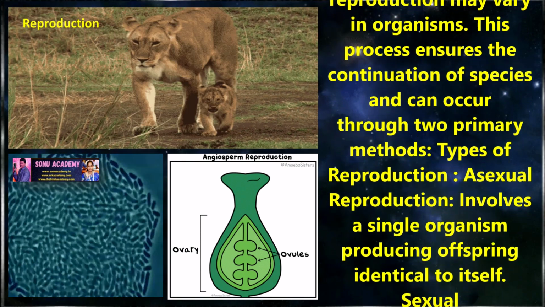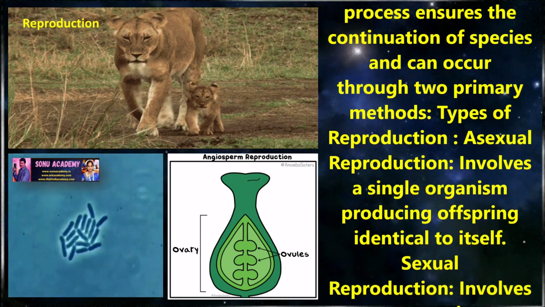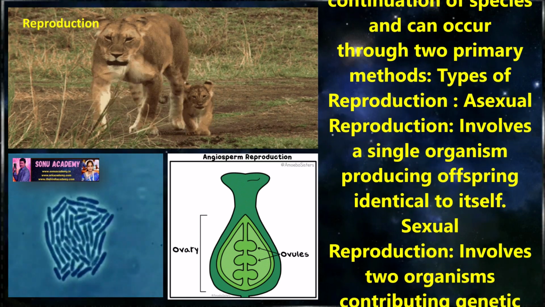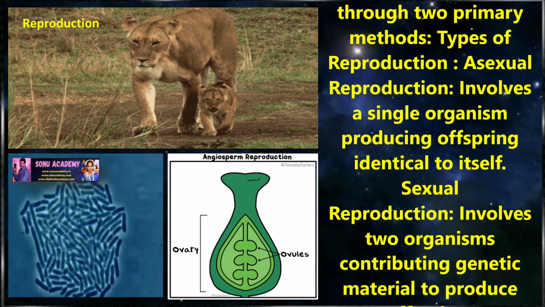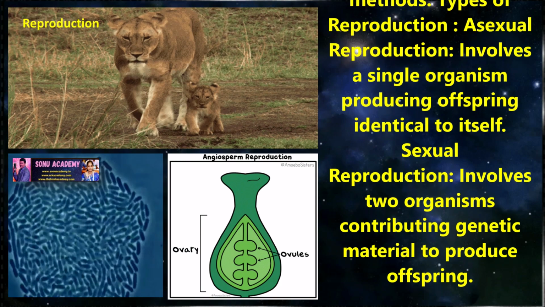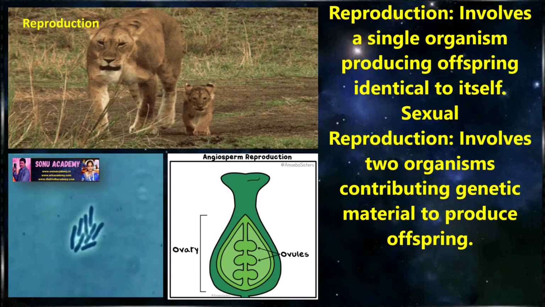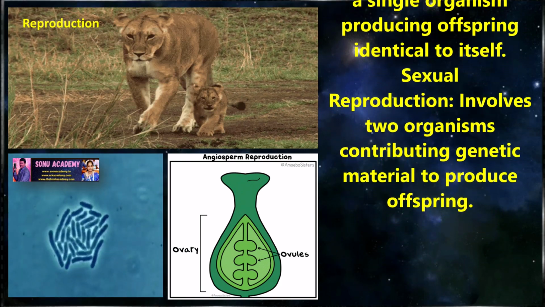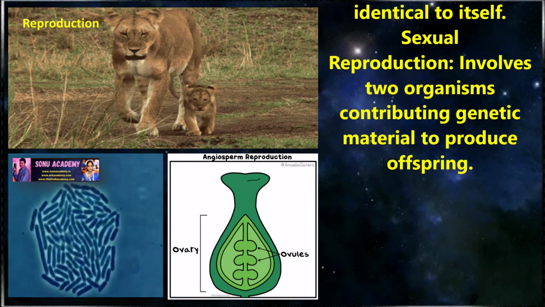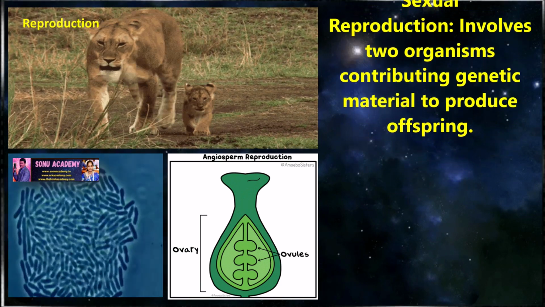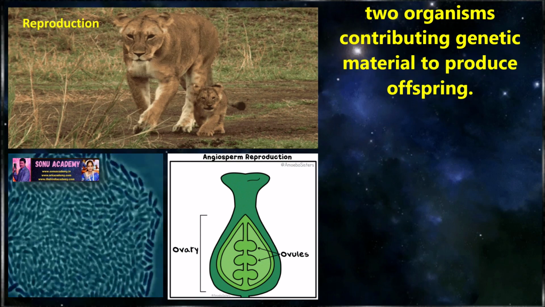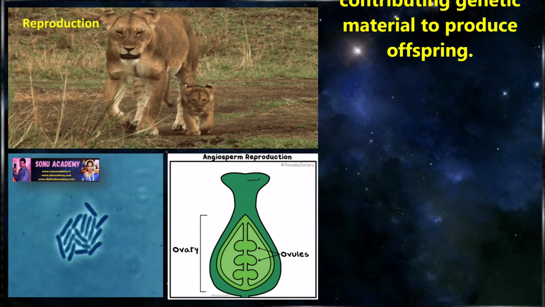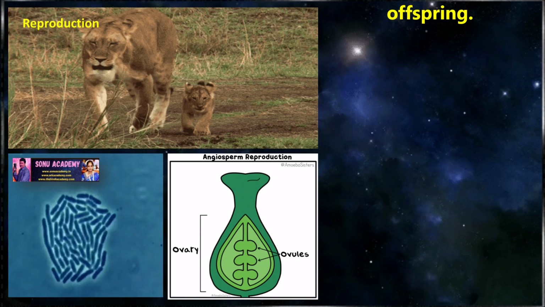There are two types of reproduction. The first one is asexual reproduction and the second one is sexual reproduction. Asexual reproduction involves a single organism producing offspring identical to itself. And sexual reproduction involves two organisms contributing genetic material to produce offspring. Children, let us discuss in detail asexual and sexual reproduction.